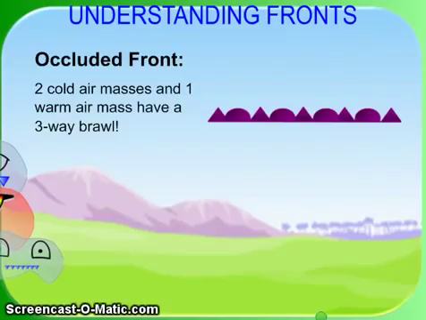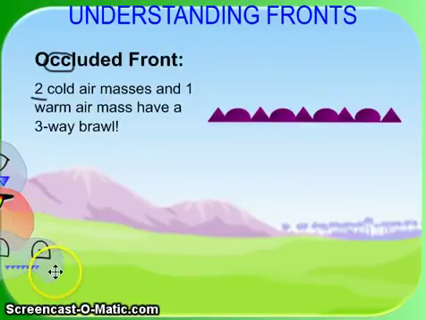Okay, the next one, I think this one's my favorite, is the occluded front. Now, with the occluded front, a trick to help you to kind of remember something about it is that in the word occluded, there's two C's. That helps you to remember that there are two cold air masses and one warm air mass that's involved in this fight. We call this a three-way brawl. So here's how the story goes.